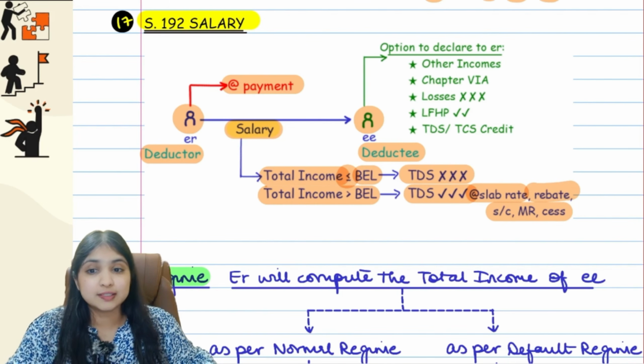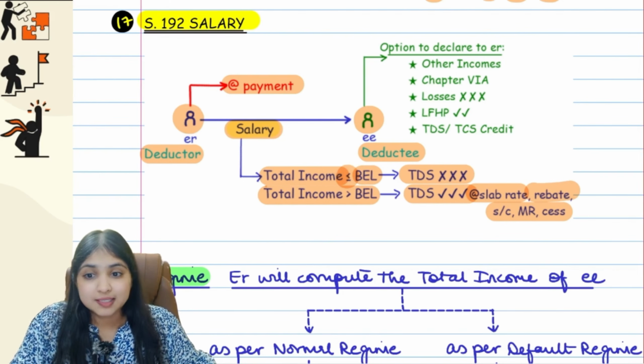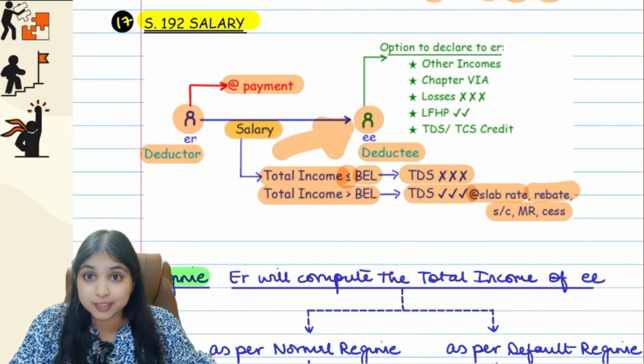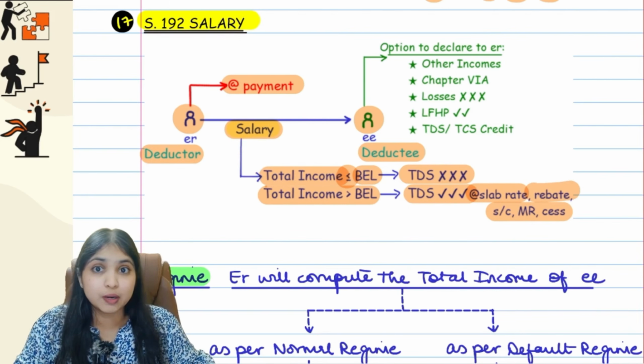Okay guys, now listen, how will the employer know what is the employee's income from other sources? See, the employer will know how much is the employee's salary income. But to compute total income, the employer needs other information, right? Like the employer needs to know, do you have any income from other sources? Do you have any Chapter 6A deductions? Do you have any losses? The employer needs all that information. Only on that basis will the employer be able to compute the total income.